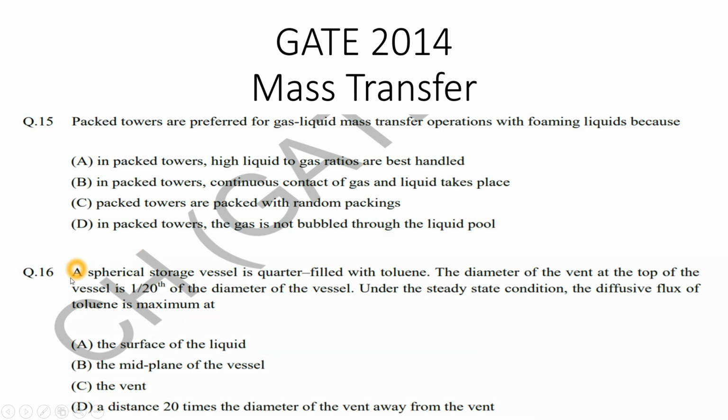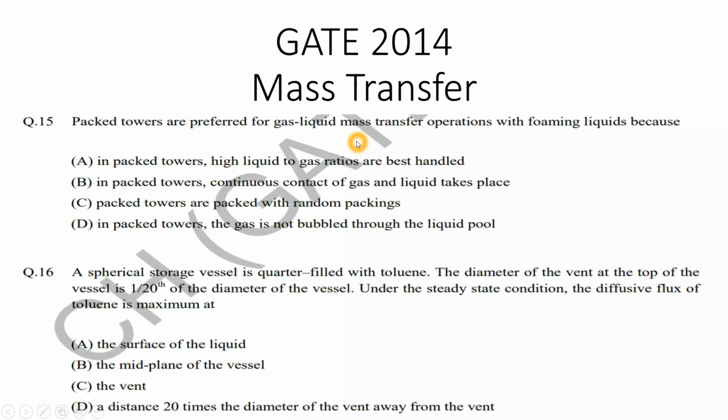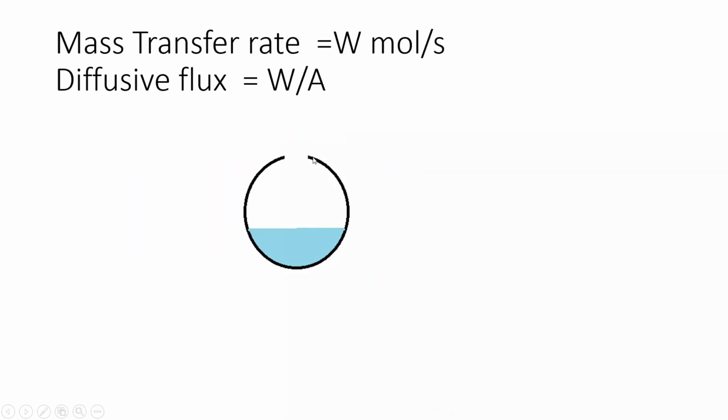Our next question is: a spherical storage vessel is quarter filled with toluene. The diameter of the vent at the top of the vessel is 1/20th of the diameter of the vessel. Under the steady state condition, the diffusive flux of the toluene is maximum at. We will see one diagram. This is the spherical vessel, and this is the vent, that is 1/20th of this diameter, right? Already told us that it is quarter filled.